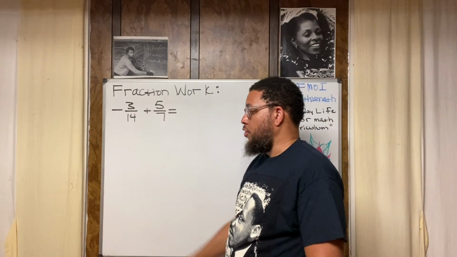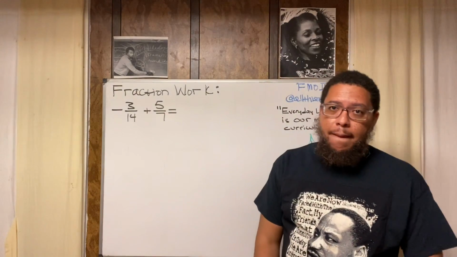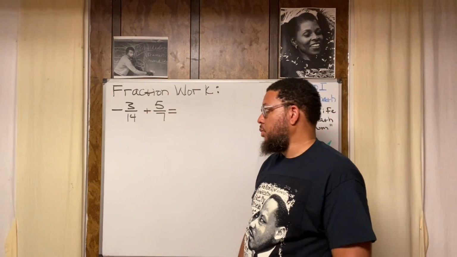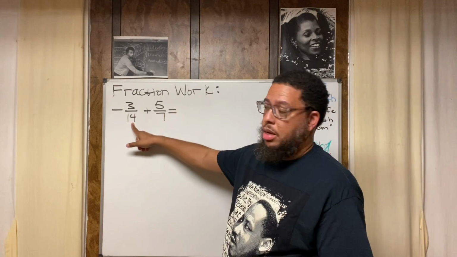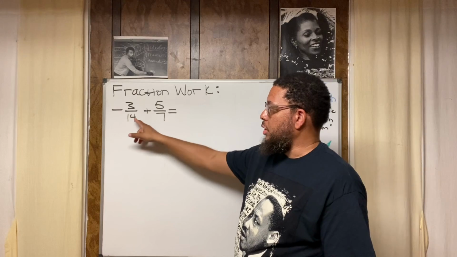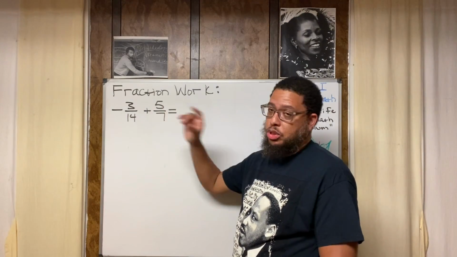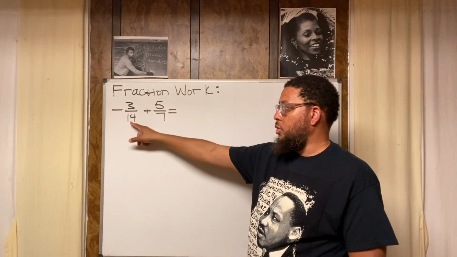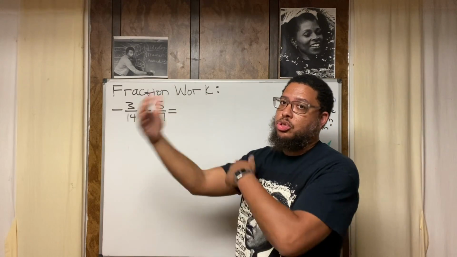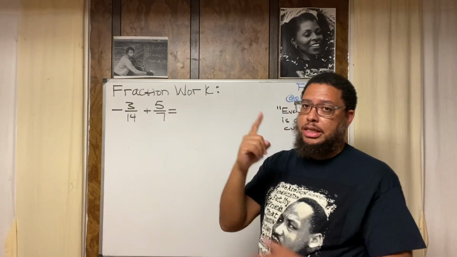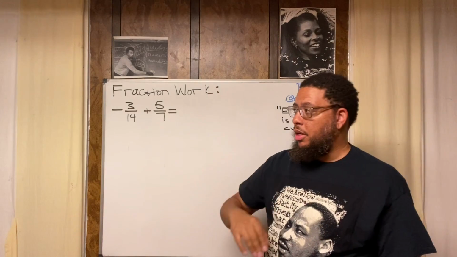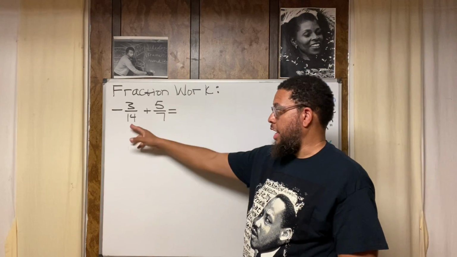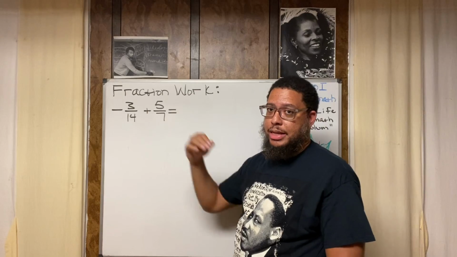We be dealing with 98 for our denominator. And we don't even got to do all that. That's doing too much. You want to think of what is the smallest number that both of these numbers multiply into. What's the smallest number that both 14 and 7 can multiply into, right? That's called your least common denominator. The least number they have in common that they both can multiply into.